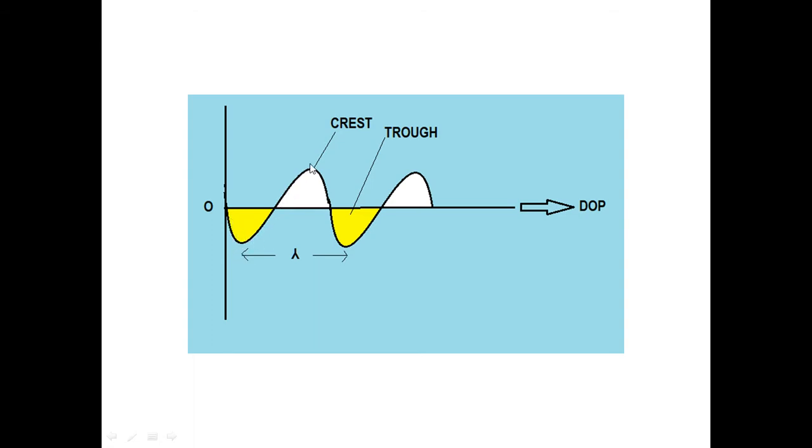We can also write this lambda is a wavelength. Length is the word here. That means lambda is measured in meter, centimeter, angstrom, picometer. These may be the units of wavelength.